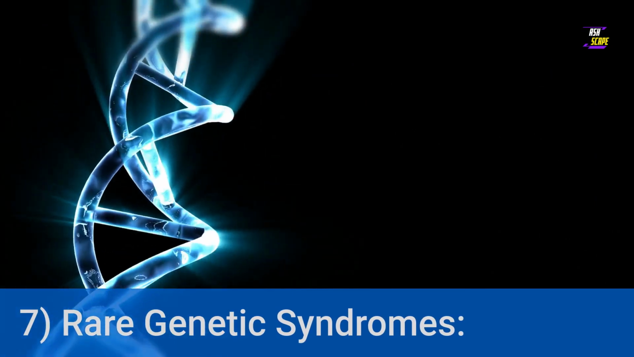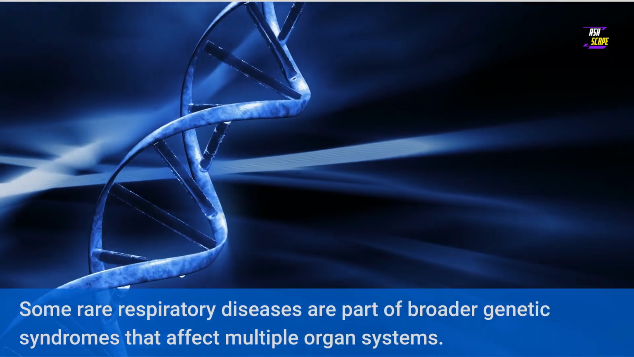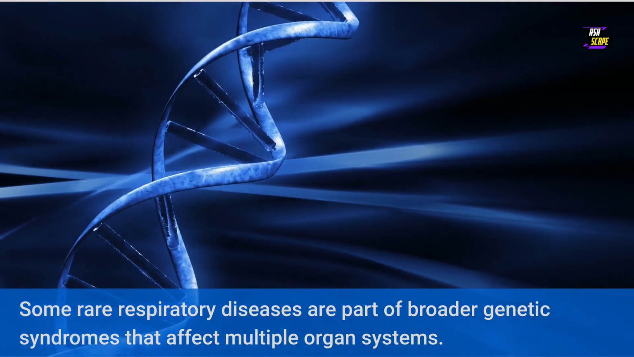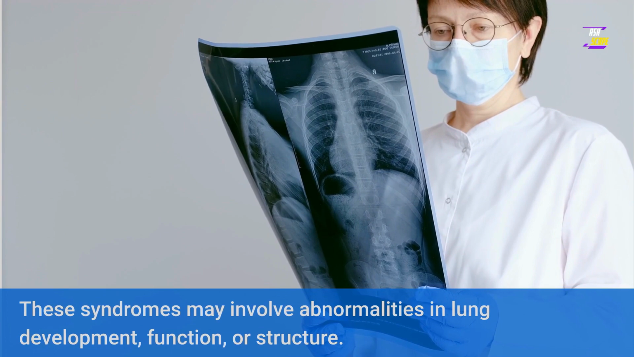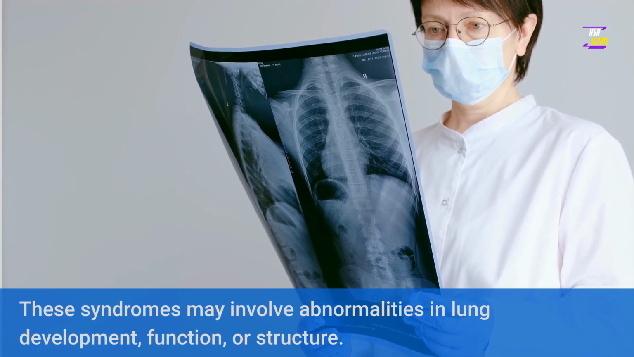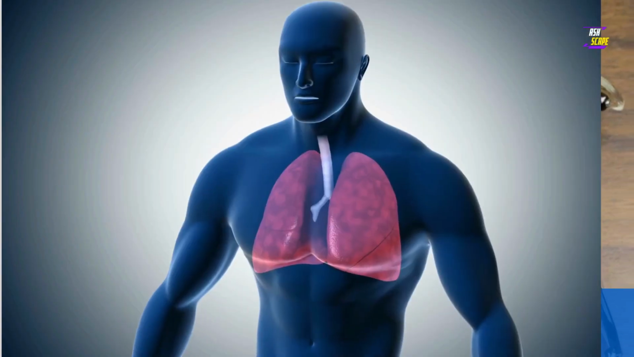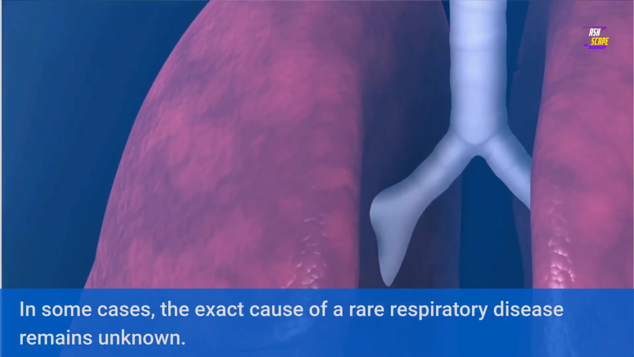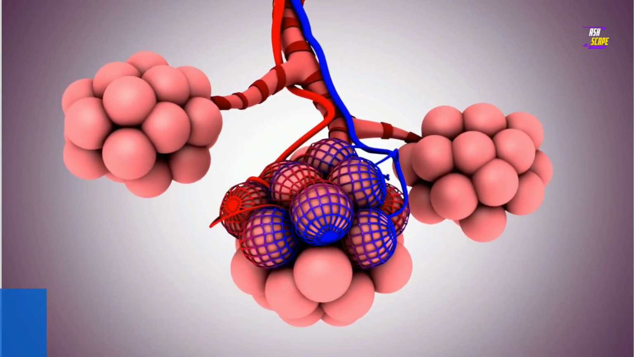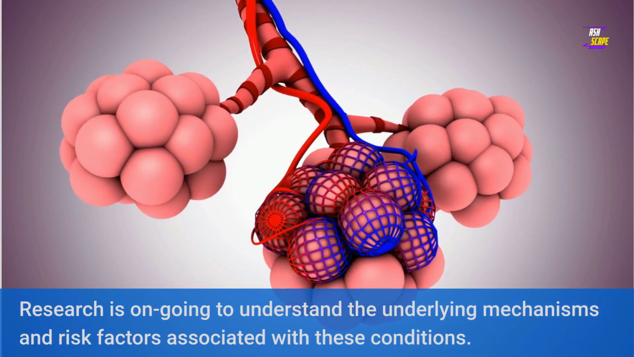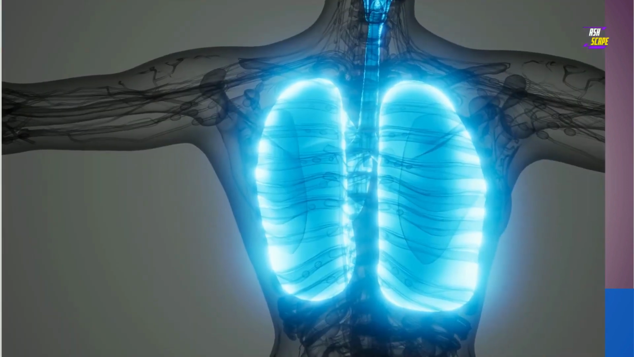7. Rare genetic syndromes. Some rare respiratory diseases are part of broader genetic syndromes that affect multiple organ systems. These syndromes may involve abnormalities in lung development, function, or structure. 8. Unknown causes. In some cases, the exact cause of a rare respiratory disease remains unknown. Research is ongoing to understand the underlying mechanisms and risk factors associated with these conditions.